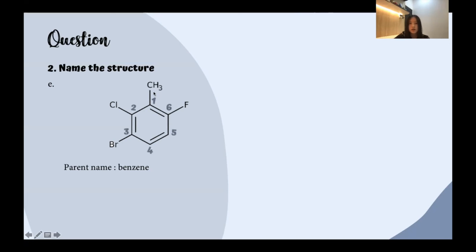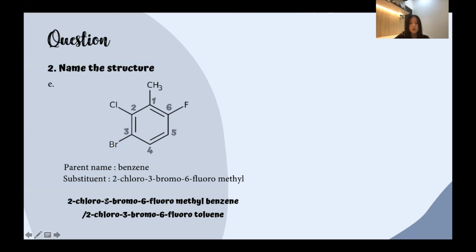The methyl is located on the 1st carbon atom, the chloro on the 2nd carbon atom, the bromo on the 3rd carbon atom, and the fluoro on the 6th carbon atom. Thus, this structure can be named as 2-chloro-3-bromo-6-fluoromethylbenzene or 2-chloro-3-bromo-6-fluorotoluene.